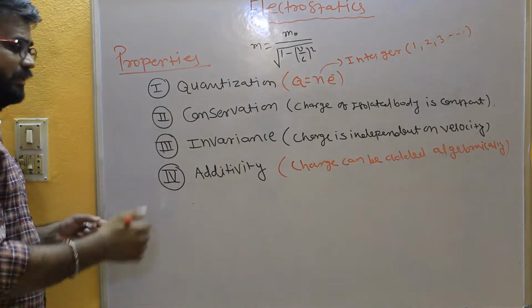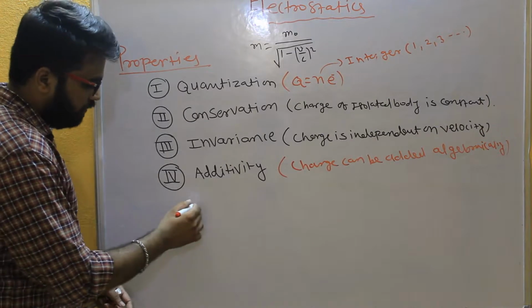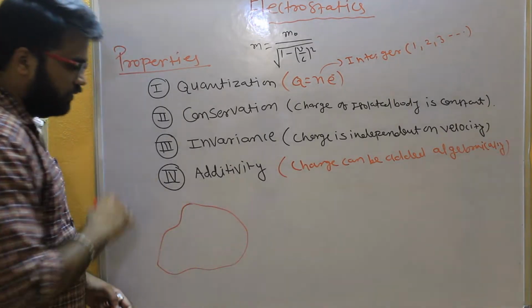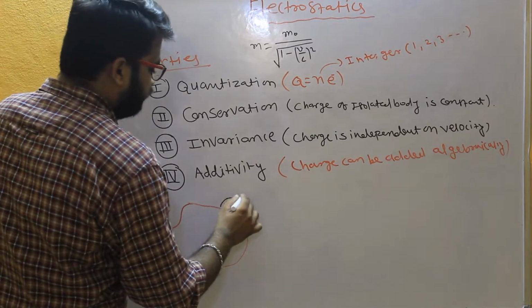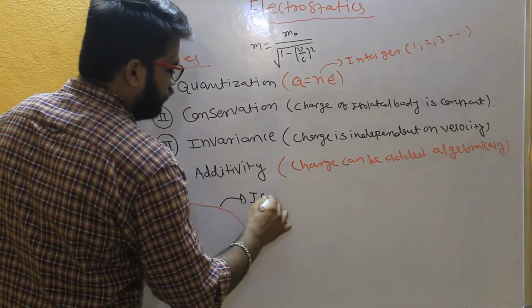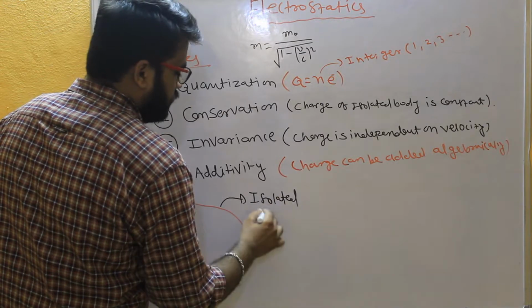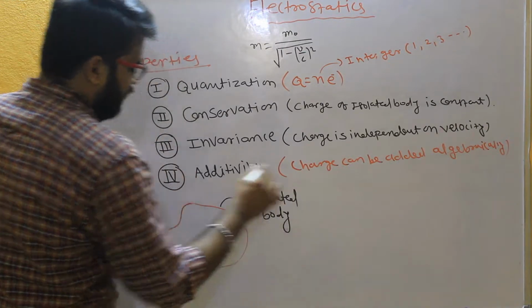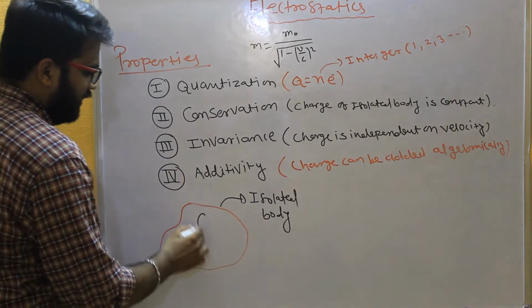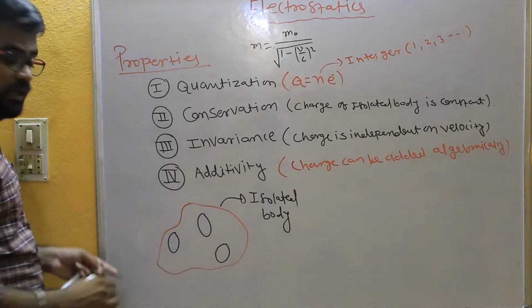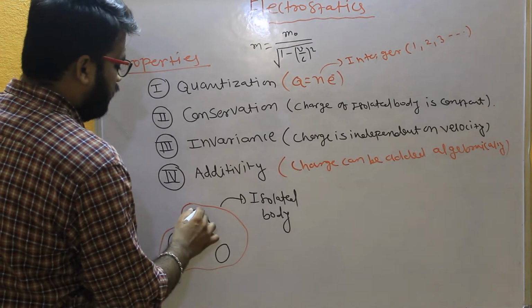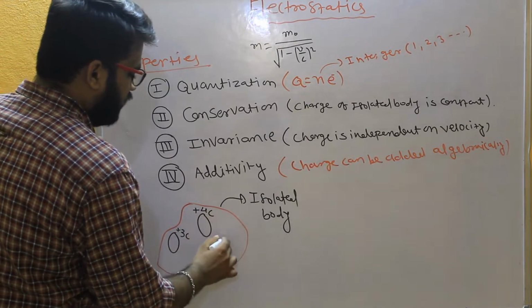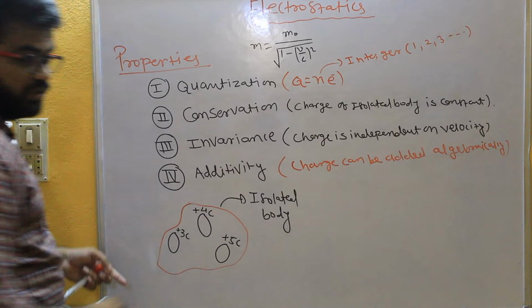So if we take one question on this, let us suppose we have an isolated body, and if I take inside that 3 bodies, initially on this we have plus 3 coulomb of charge, plus 4 coulomb of charge, and plus 5 coulomb of charge.